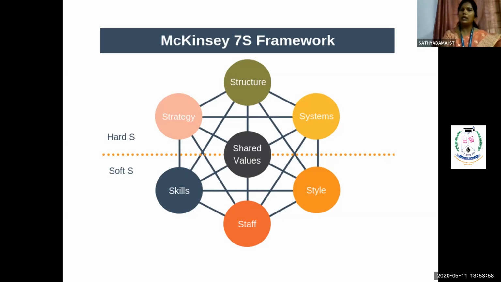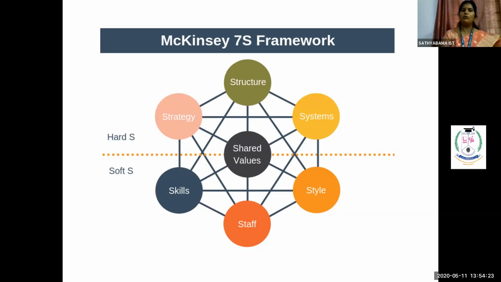So all the 3 above-said S's are framed by the top level people. That is why they have been named as hard, because it is very hard to change. Whatever top level people are trying to do to compete inside the market, as a middle level person or a lower level employee, we can't change it very often. So that is why they have been named as hard S's.